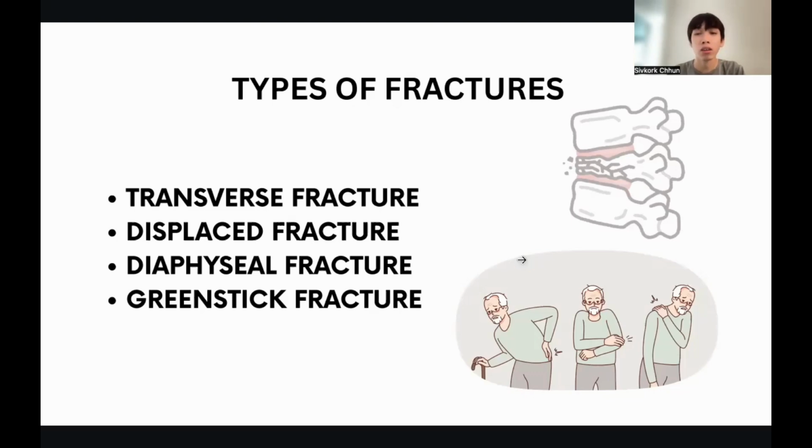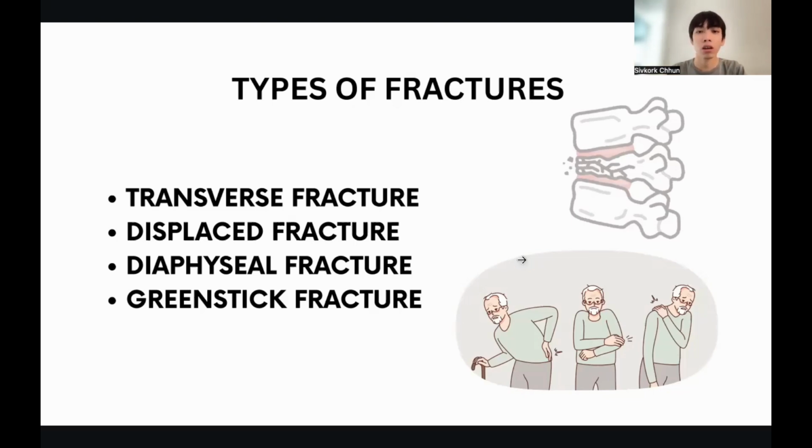Then the displaced fracture occurs when a bone breaks into two or more pieces and moves out of alignment, creating a gap between the bone ends. So in this case, the two bones get separated. These injuries often present with visible deformity, severe swelling, and bruising of the skin. It frequently requires surgical intervention like an open reduction or closed reduction, a manual realignment procedure, to heal correctly.